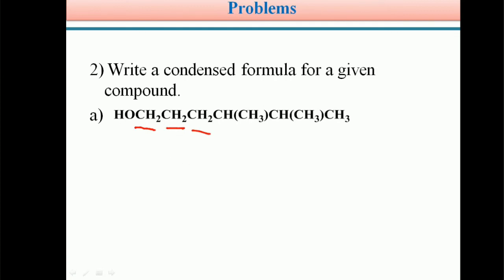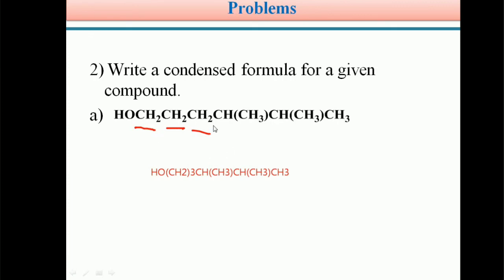Therefore, the condensed formula of this molecule can be written as OH, CH2 with subscript 3, and then CH, and this CH is connected to CH3. Again this is connected to CH, and that CH has one more methyl group, CH3. So students, this is the condensed formula of the given organic compound.